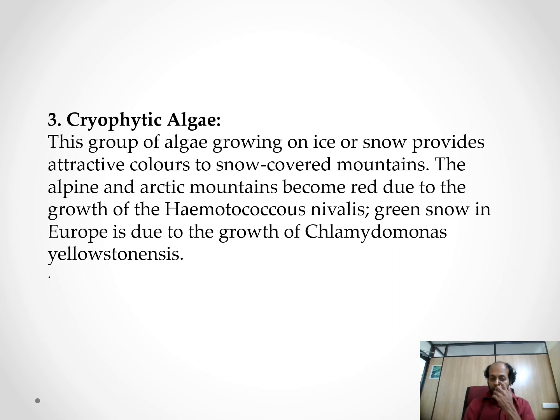Third one is the cryophytic algae. This group of algae growing on ice and snow provides attractive colors to snow-covered mountains. When you see Greenland or polar regions of the globe, they are completely covered with ice and snowfalls. In that condition also, the algae will grow. Examples: Mesotaenium nivale, Chlamydomonas yellowstonensis. These are all algae grown in snowfall conditions.